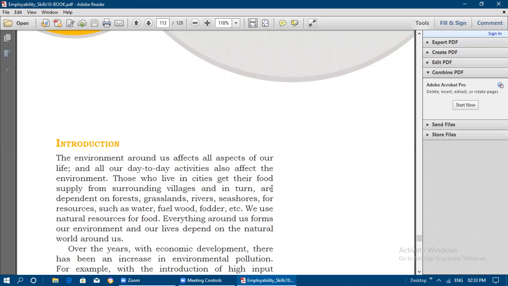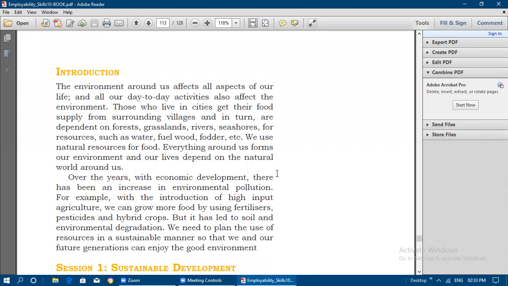Those who live in cities get their food supply from the surrounding villages, and in turn are dependent on forests, grasslands, rivers, and seashores for resources such as water, fuel, wood, fodder, etc. Fodder means food items only.